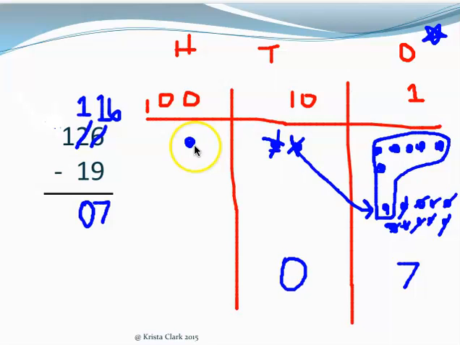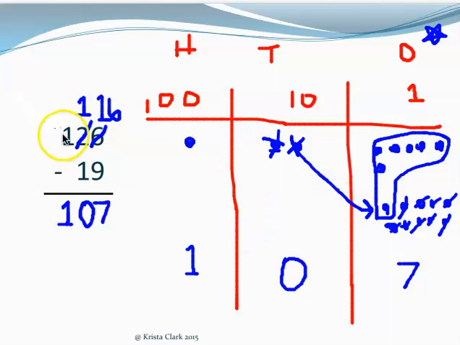Lastly, we have to subtract the 100s place. Let's check how many we have to take away. We don't have to take away any from the hundreds, so 1 minus 0 equals 1. We need to bring that down. I still have 1 here, so I'm going to write it right here. Here we go. We did it. 107. 126 minus 19 equals 107.